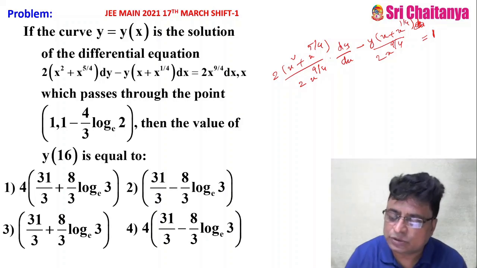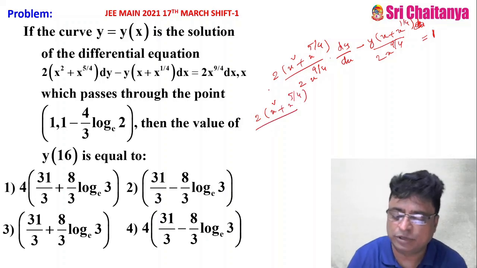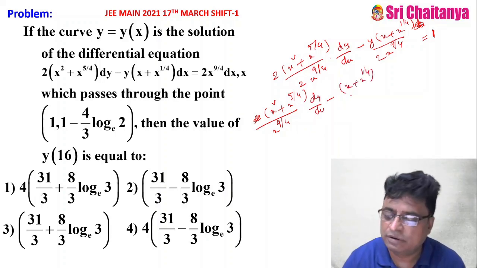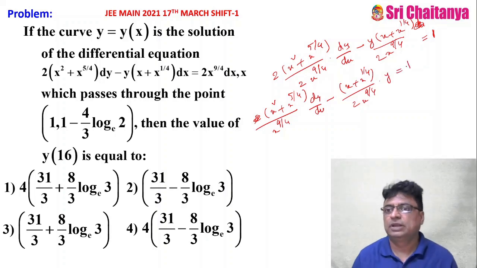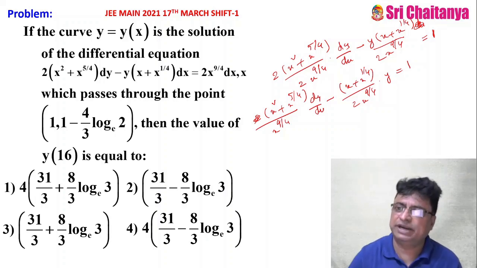So again I can write this as what? 2x square plus x power 5 by 4 by 2 gets cancelled, I think. X power 9 by 4 dy by dx minus of x plus x power 1 by 4 by 2x power 9 by 4 y equal to 1. You can again cross multiply with the x power 9 by 4 and divide this.